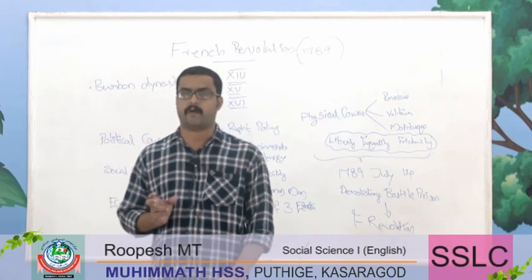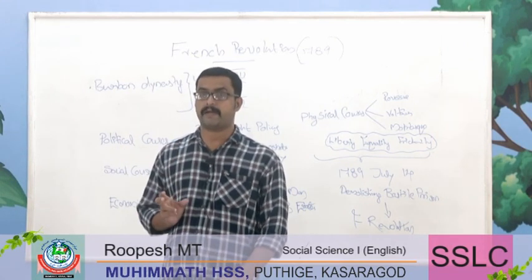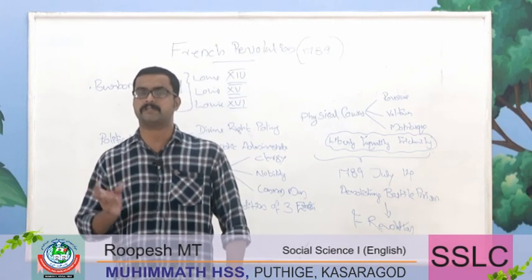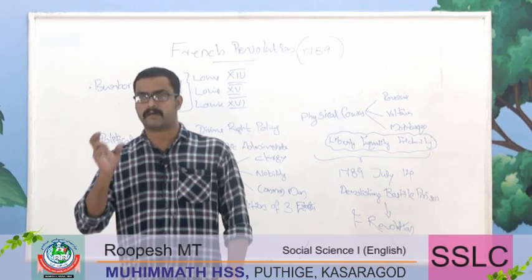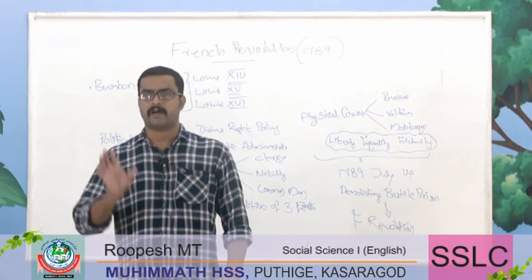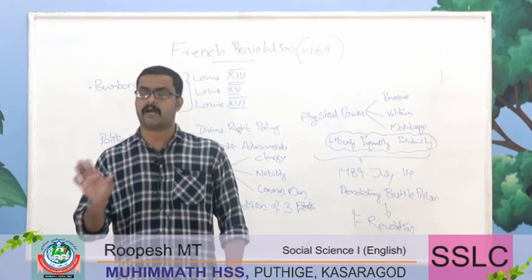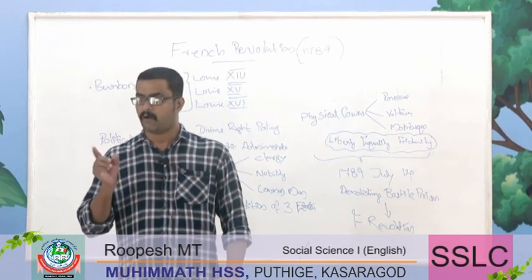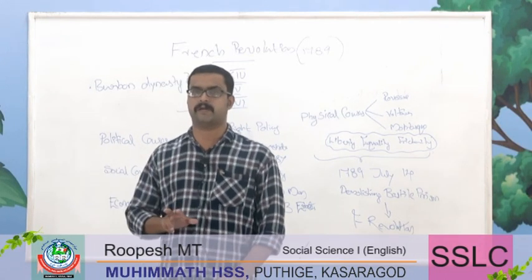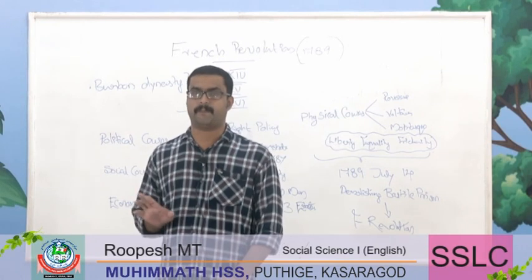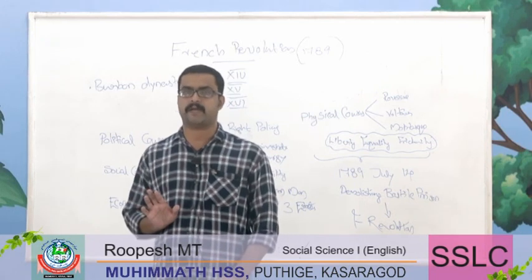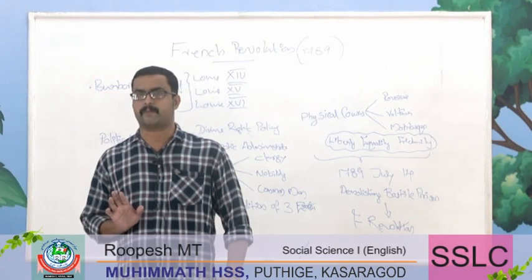Then what is the divine right policy? According to the divine right policy, King Louis XIV announced that the king is considered a representative of God on earth, and the appointing authority of the king on earth is not the people but God. As part of the divine right policy, the king is responsible only towards God, not the people. The people have no right to question the attitude or the administrative setup of the king.